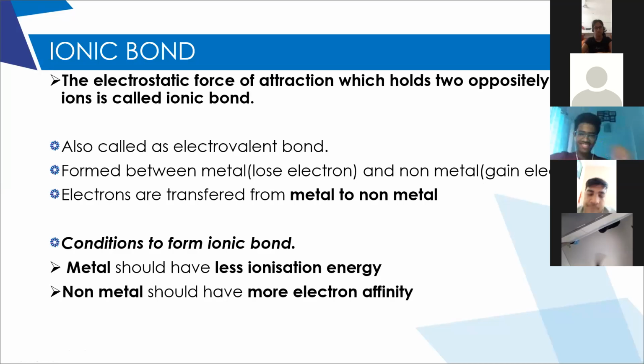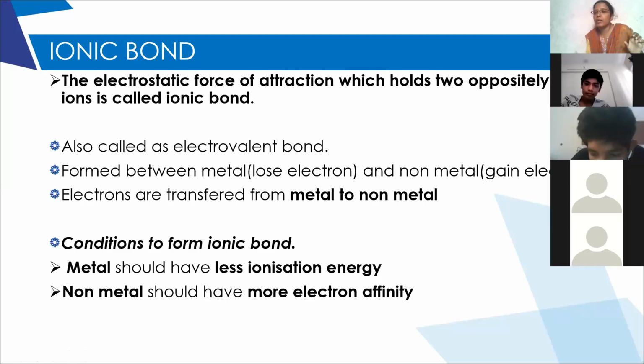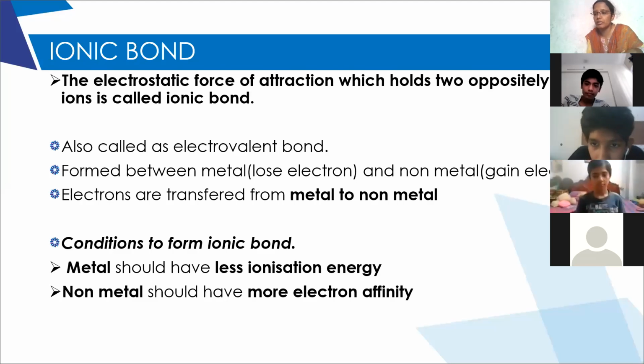So always remember, if they give you a question and ask what type of bond is formed, then we have to explain that it is ionic bond. The bond formed between a metal and a non-metal is always an ionic bond. No covalent bond forms between a metal and a non-metal. Clear? Okay.